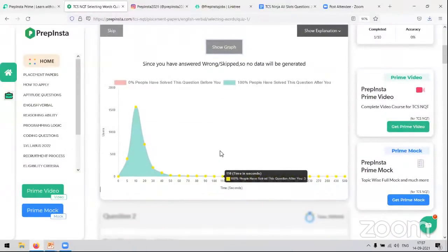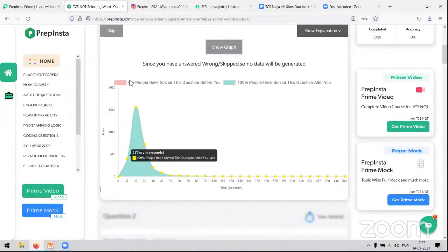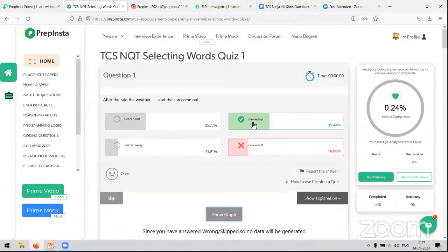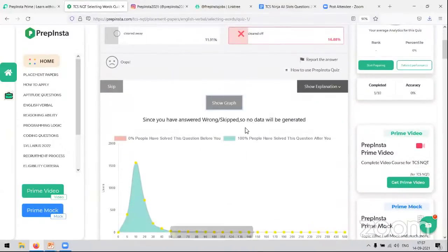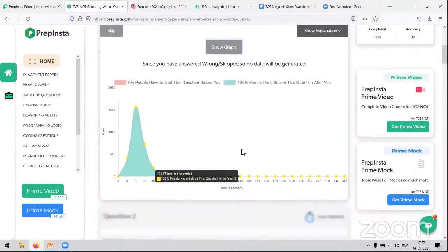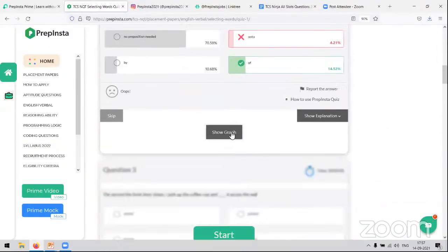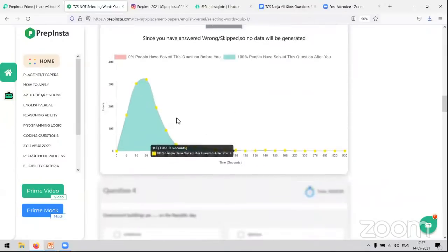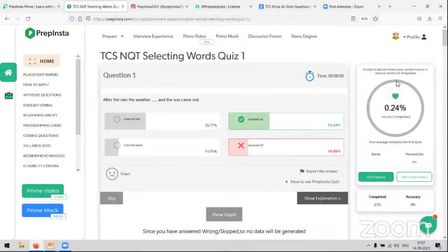How do these analytics help you? They can help you understand if you are doing good or not. Now, 0% people have solved this question before you, obviously, because I just directly clicked on an option. But you can understand how many people are doing it before you and after you, and how many of them are doing it correctly or not. So this is how analytics can help you improve your performance. Just click on show graph and you can see your graph, whether you're doing good or not. Overall analytics is shown over here, so this is going to help you prepare.